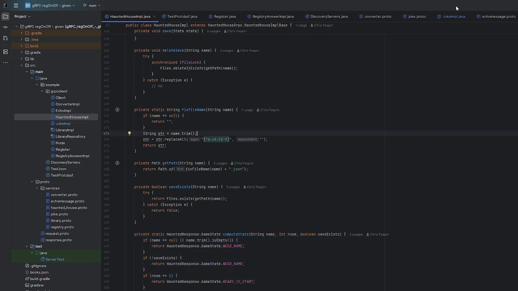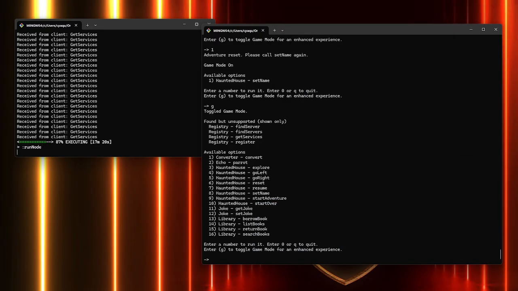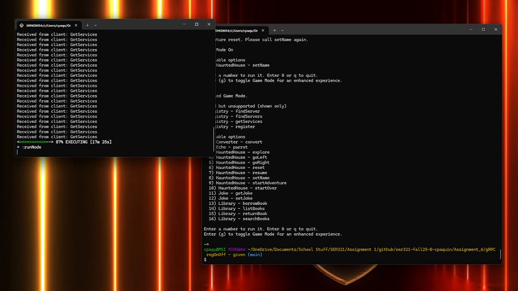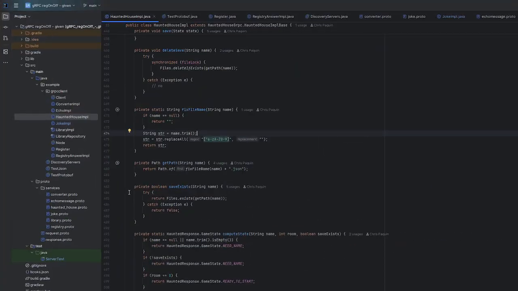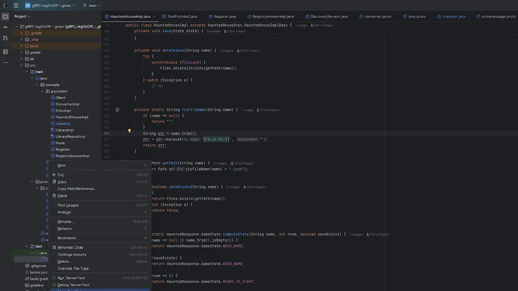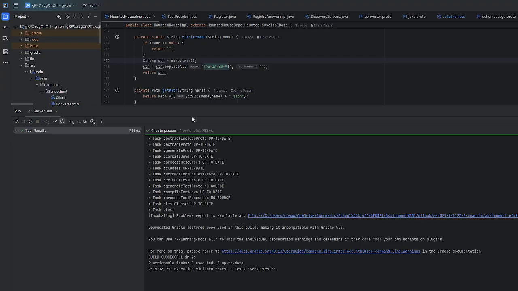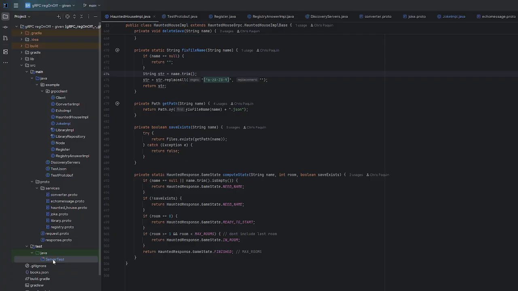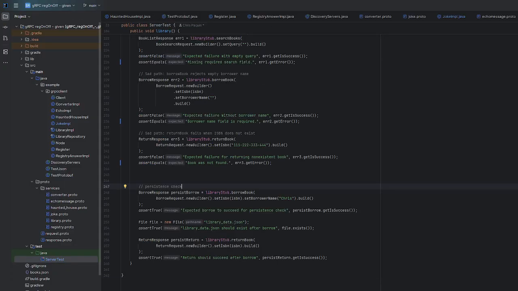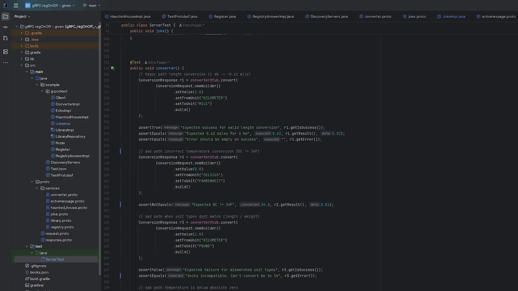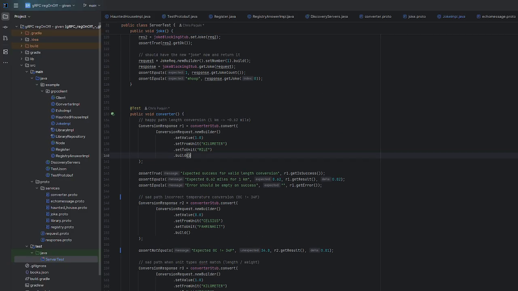All right, I think we briefly covered everything, so I'm going to move that over here. I'm going to shut this down and restart this real quick, because we need a full server that's running. As you can see, the server, I'm going to run a quick test suite. We have all the tests that were previously in here, plus we have the happy and sad paths for library and converter per the instructions.